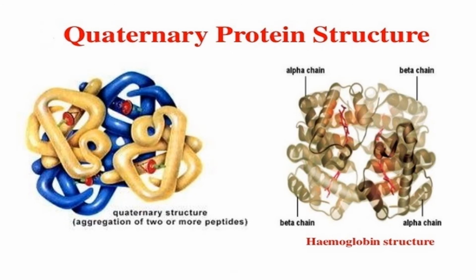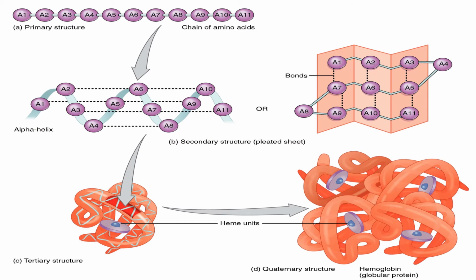Hemoglobin is an example of a quaternary protein structure. It is made up of four polypeptide chains: alpha 1, alpha 2, beta 1 and beta 2. Each chain is attached to a heme group composed of porphyrin attached to an iron atom. In this diagram, all four levels of protein structure are shown.